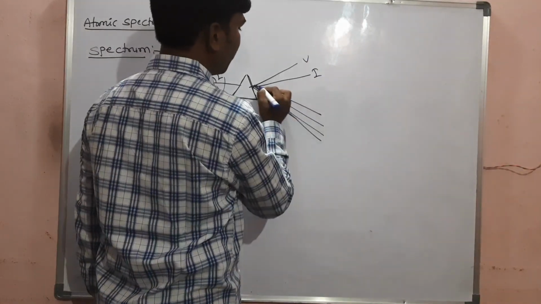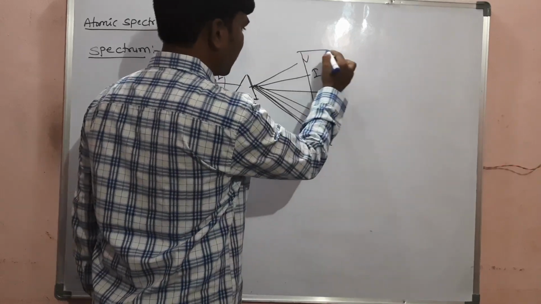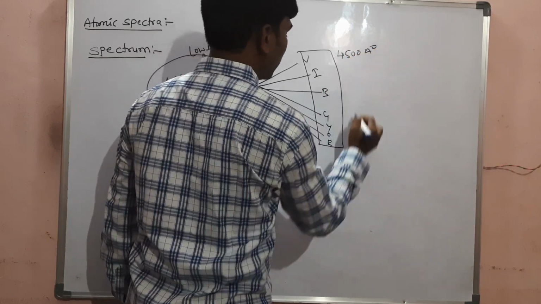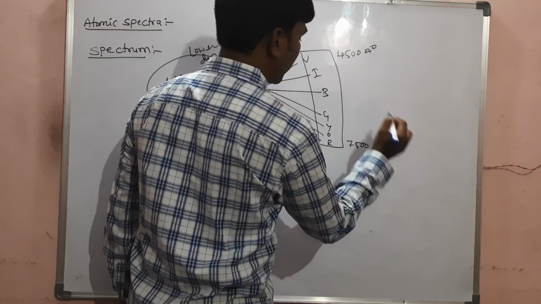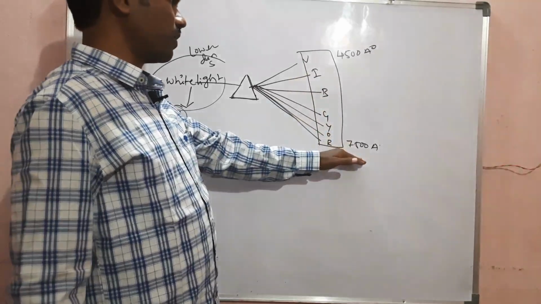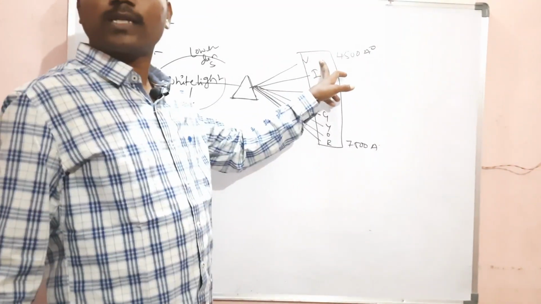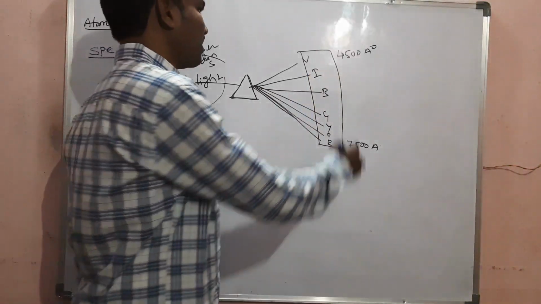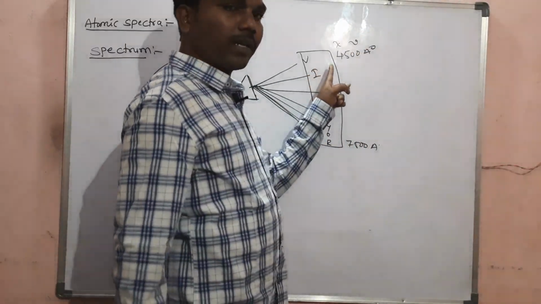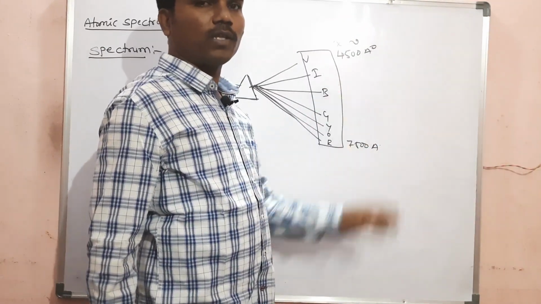That we call VIBGYOR. These 7 colors are split over the range 4500 angstroms to 7500 angstroms. They will deviate like this, from VIBGYOR, violet to red. Violet has less wavelength and more frequency. So all the colors are arranged in decreasing order of frequency, or increasing order of wavelength.